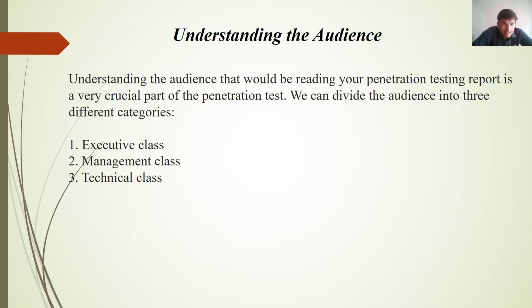So what they need is just the mitigation reports: what vulnerabilities you found in the test, what kind of remediation they can implement, what risks are associated with those vulnerabilities, and how much money they will need to spend on the remediation. These things are related to the executive class, because the executive class is least interested in understanding the exploit, what type of exploitation you used, or what type of vulnerability you found.